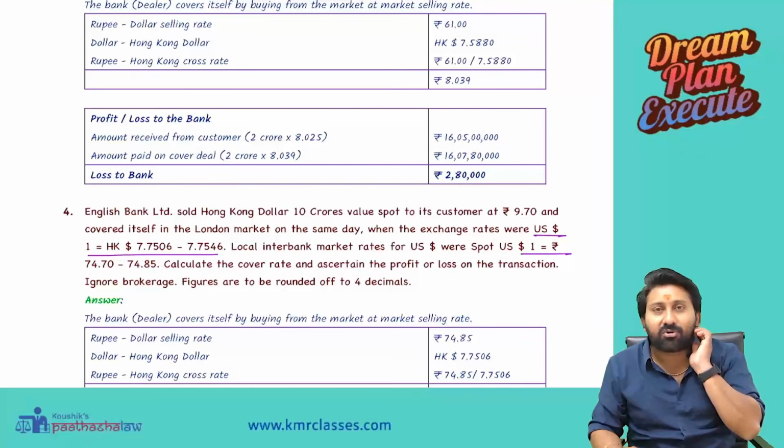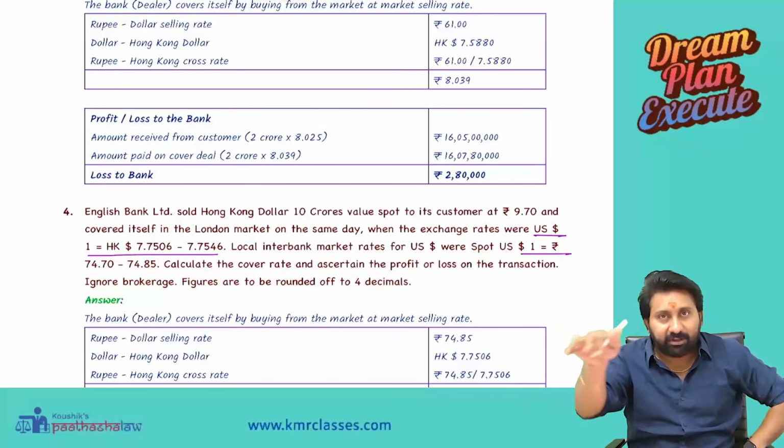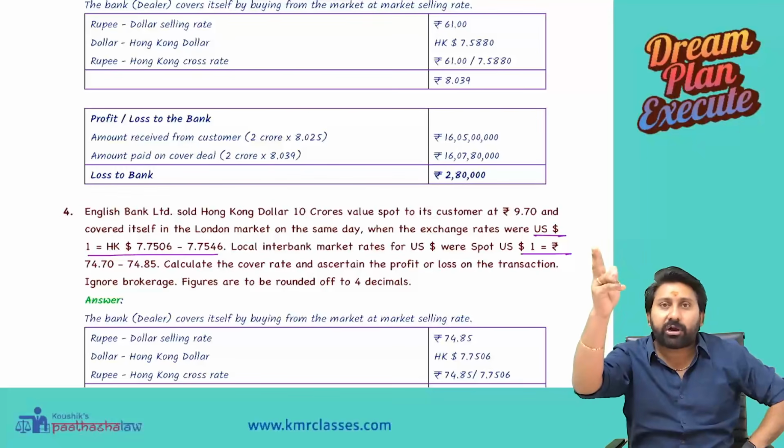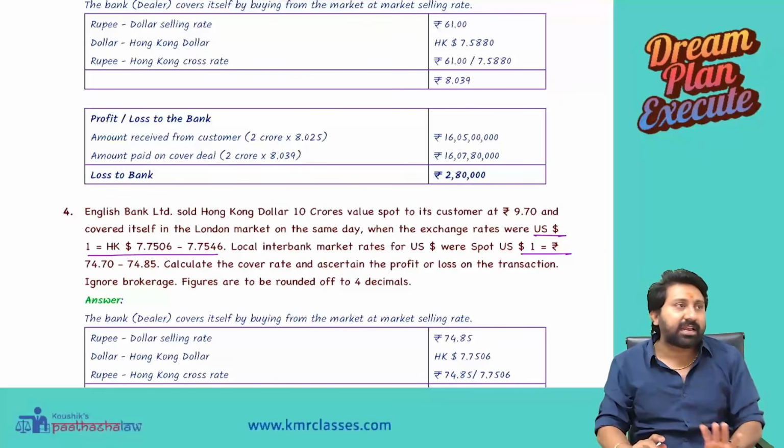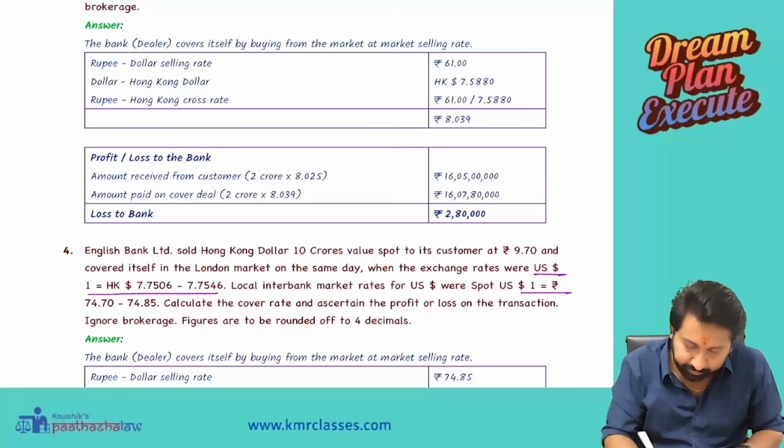Rupee to Hong Kong dollar is not quoted. I can give you 2 different quotations. Rupee to dollar I will give the local rate. Dollar to Hong Kong dollar I will give. You calculate the cross currency quotation. Then they gave like this.